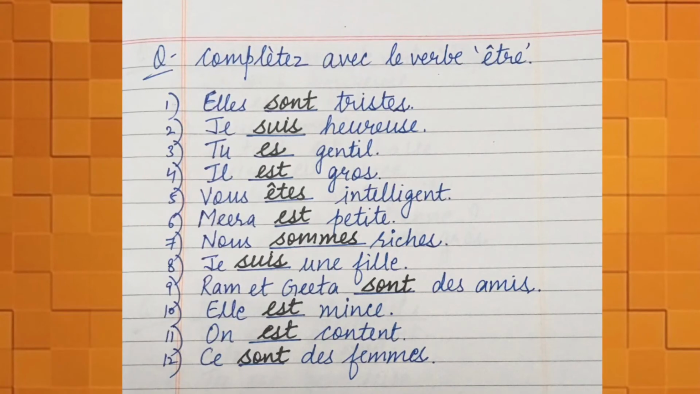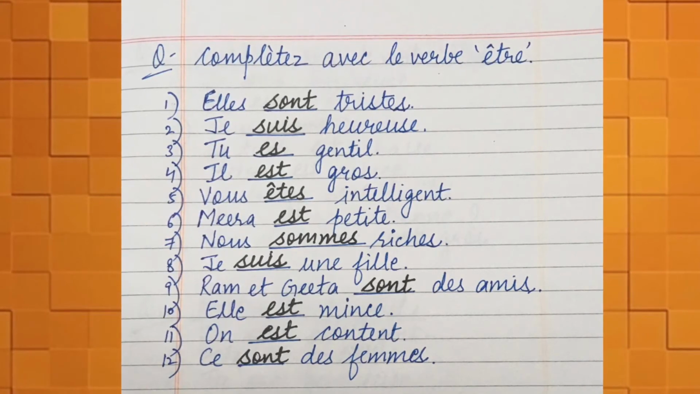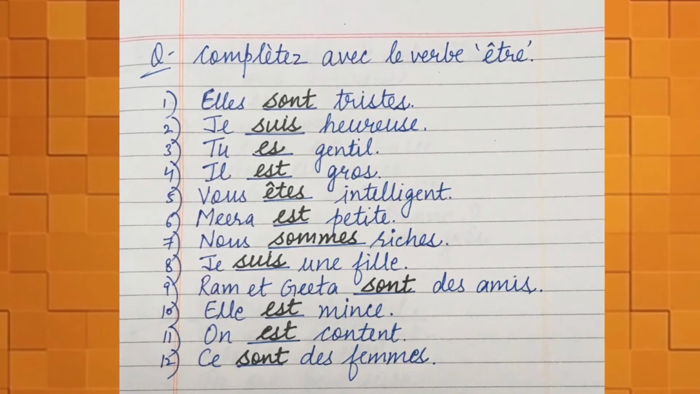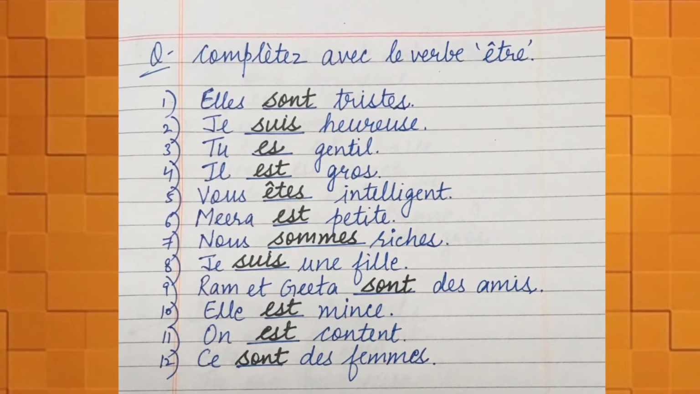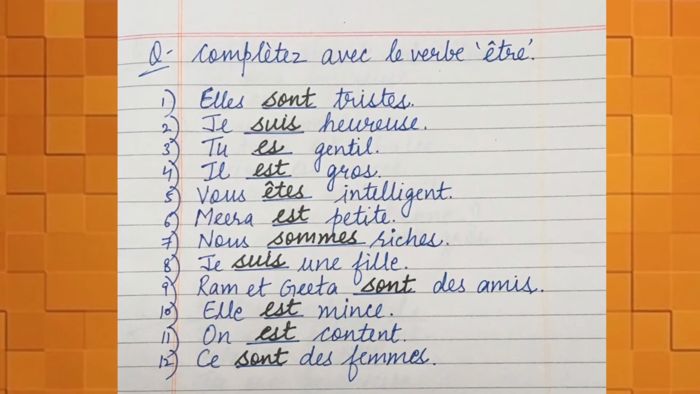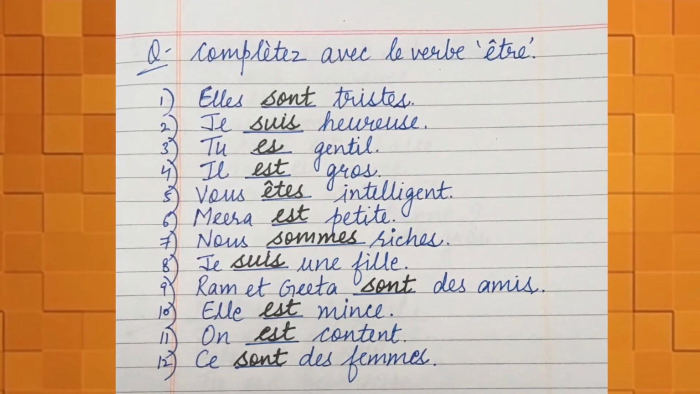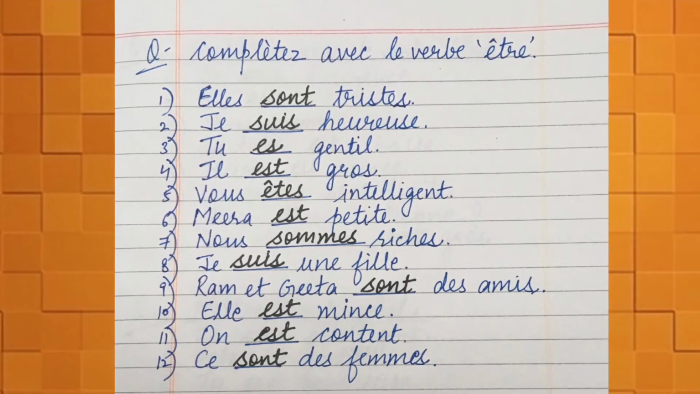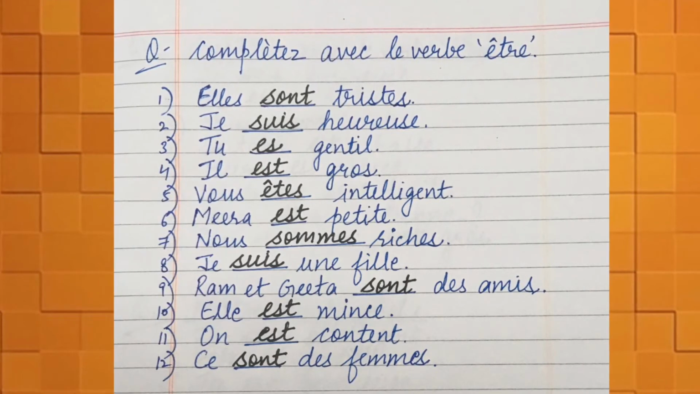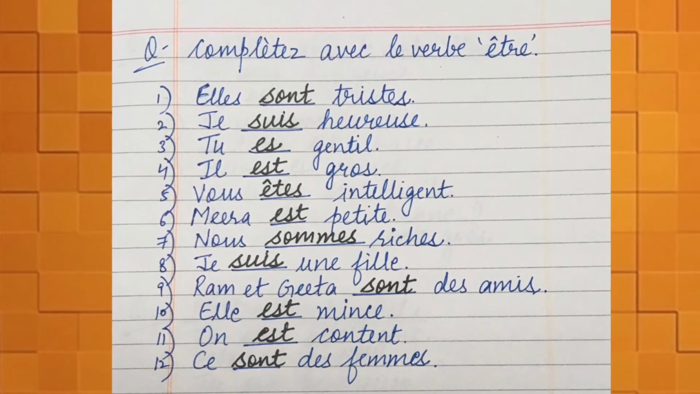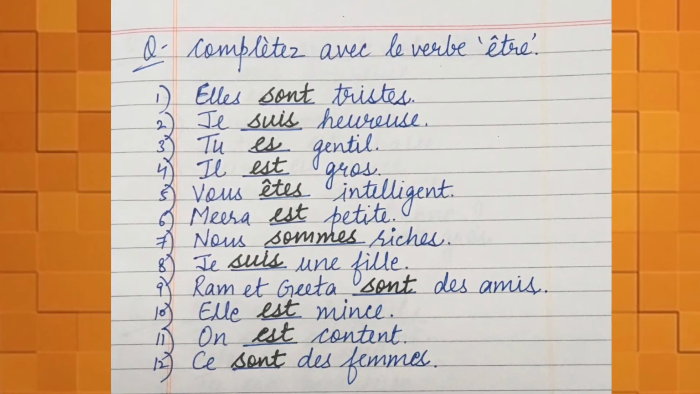Here come your answers. Elles sont tristes. Je suis heureuse. Tu es gentil. Il est gros. Vous êtes intelligent. Mira est petite. Nous sommes riches. Je suis une fille. Ram et Geeta sont des amis. Elle est mince. On est content. Ce sont des femmes. I hope you must have done it correctly.